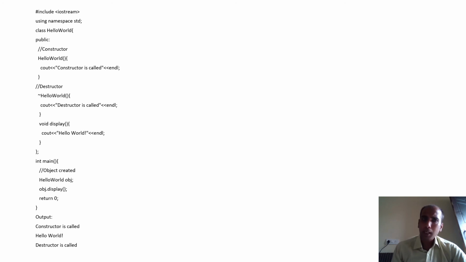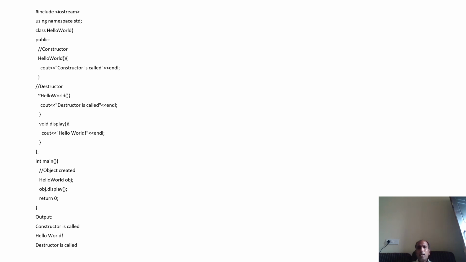And then you are coming out from the function. Now the destructor will be called automatically and you will see a message, destructor is called. That is just to show you what is happening in the background, that it is destroying the object obj. So that is the working of constructor and destructor. Very simple. A constructor is used to initialize the value of an object, and a destructor is used to destroy the value of the object constructed by the constructor. Both are called automatically. The constructor is called when you create an object and the destructor is called when you come out of the function.